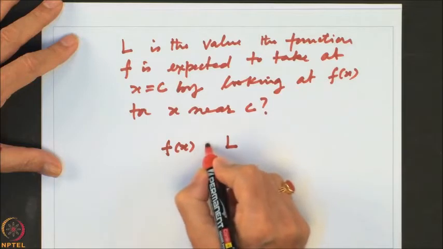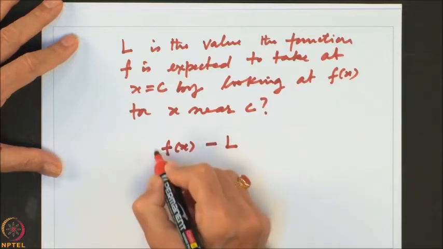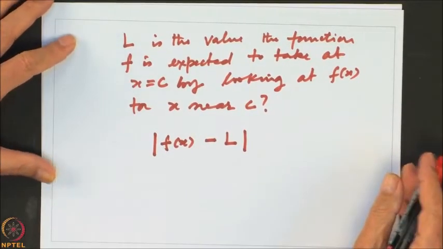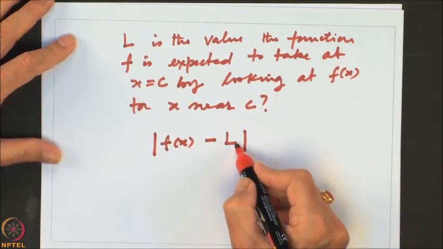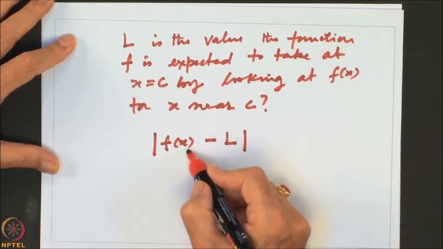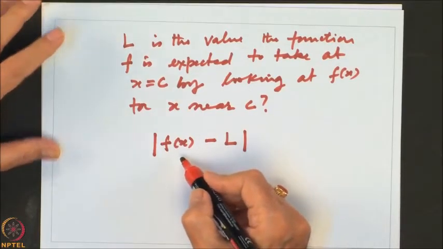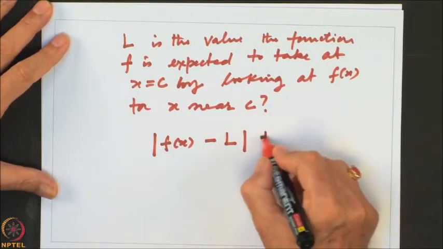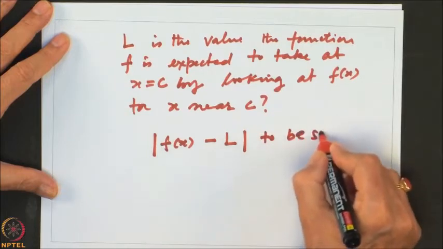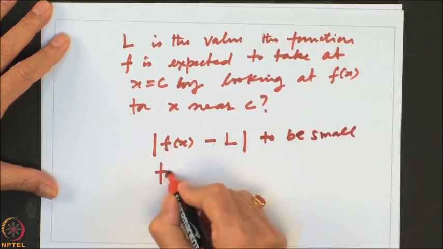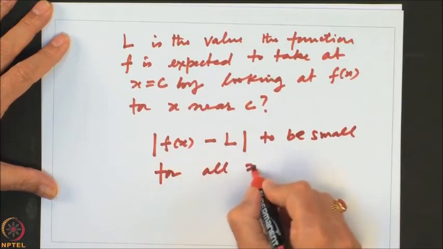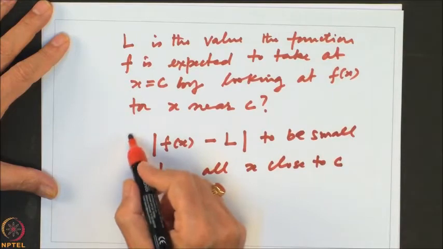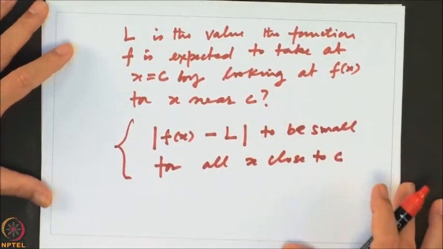So, how much is the error? This is the distance between the two. So, this is the error one is making. This is the value we expect the function to take. This is the actual value being taken. So, this is the error the function is making. And we want this error to be small. For what x? For all x close to C. This is what we want to do.